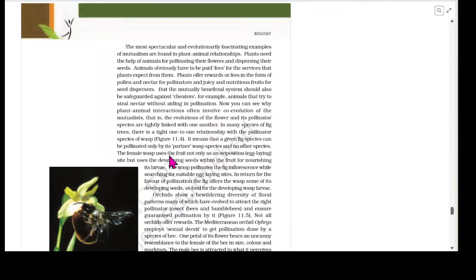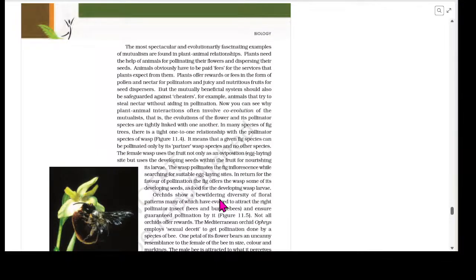The female wasp uses the fruit not only as oviposition or egg laying site, but uses the developing seeds within the fruit for nourishing its larva. The wasp pollinates the fig inflorescence while searching for suitable egg laying sites.